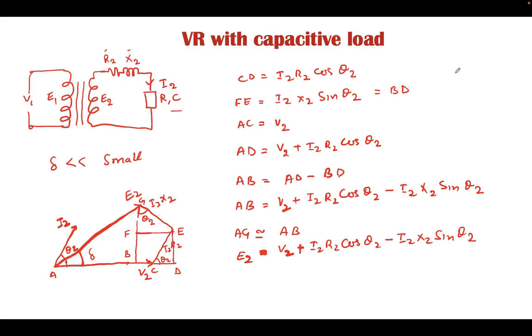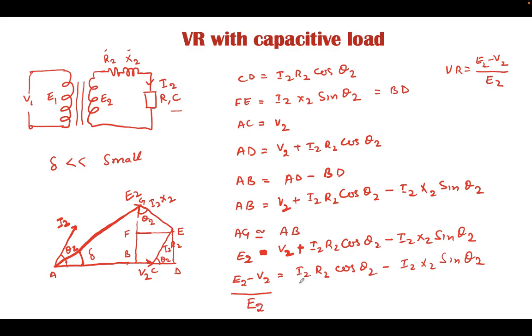By the definition, we know voltage regulation is equal to E2 minus V2 upon E2. Rearranging this equation, we can write E2 minus V2 equals I2 R2 cos of theta 2 minus I2 X2 sine of theta 2, and dividing both sides by E2, this is nothing but the voltage regulation for capacitive load.